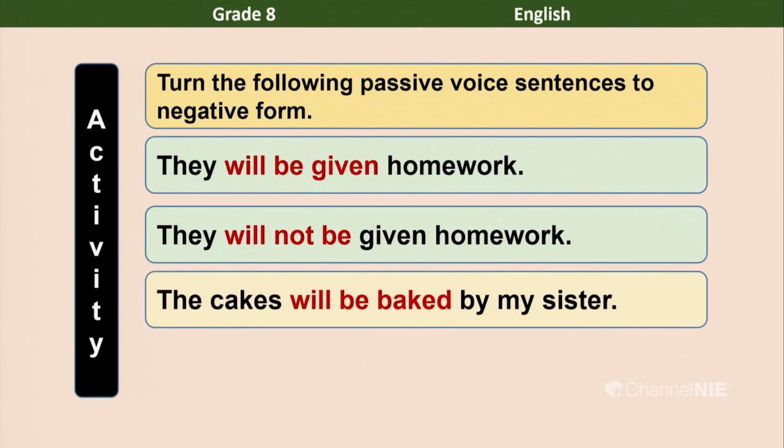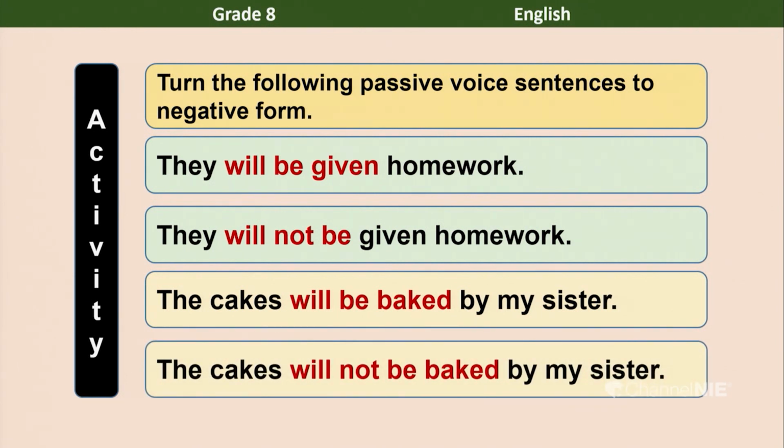Another sentence for you to turn into the negative: the cakes will be baked by my sister. The negative: the cakes will not be baked by my sister.